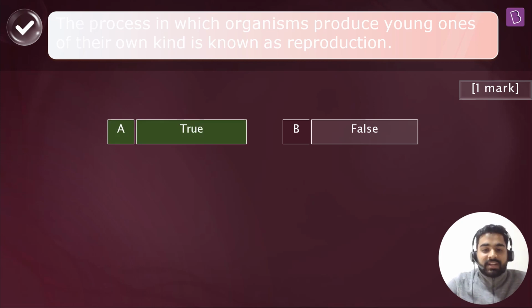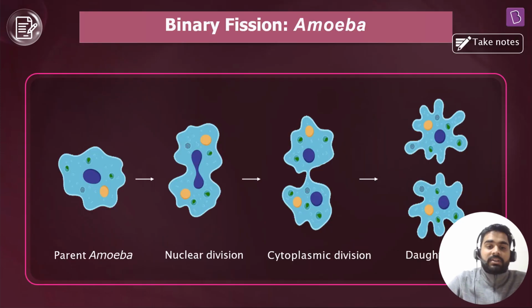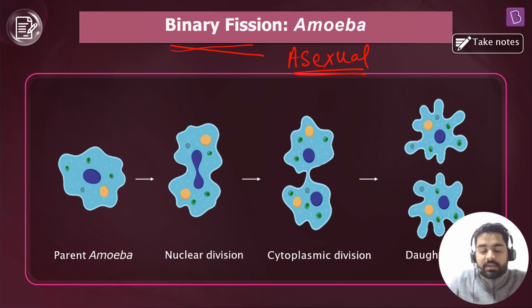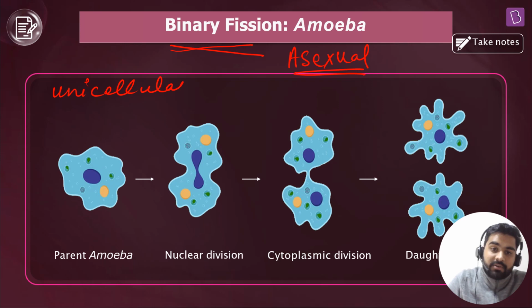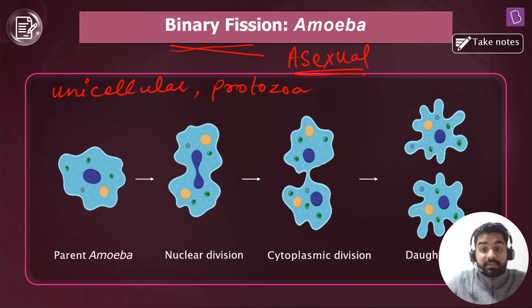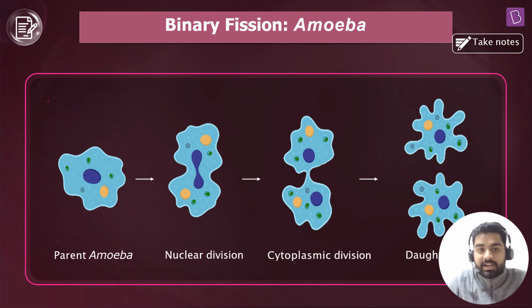Okay, so now it's time to move on, everyone, and now we will discuss binary fission, which is a very classic example of asexual reproduction. So you can see an amoeba here. Amoebae are unicellular organisms, we all know, and they belong to a group called protozoa. We have already discussed types of microbes, everyone. Okay then. So now let us take a glance at the type of reproduction. Here you can see a parent amoeba.